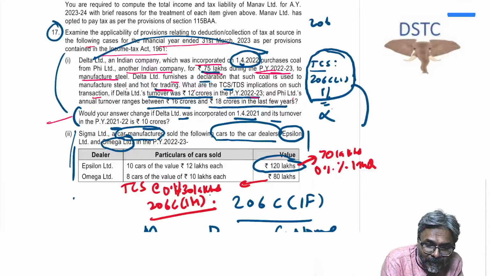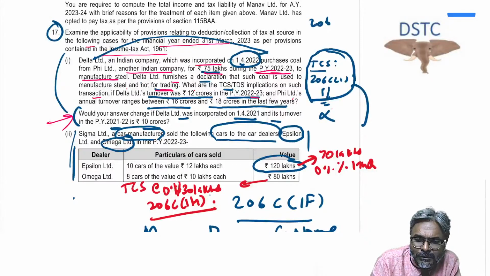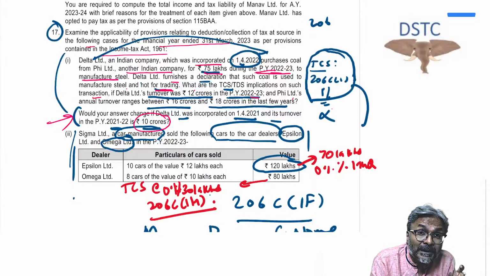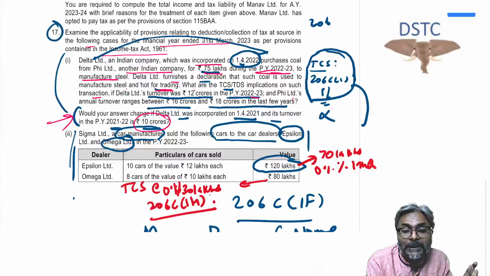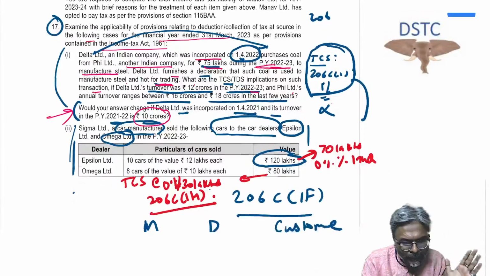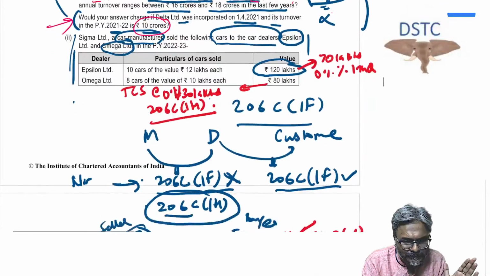Now see here, would your answer change if Delta Limited was incorporated on 1st of April 2021 with a turnover of 10 crores? We want in excess of 10 crores. The turnover should have been in excess of 10 crores. So if it is equal to 10 crore, again there will not be any obligation of TDS under 194Q. So no TCS, no TDS in this question.